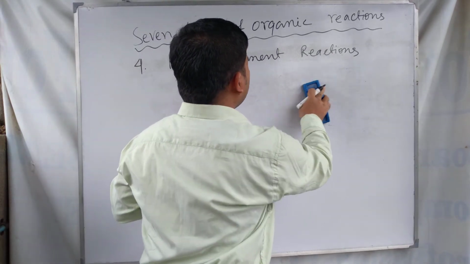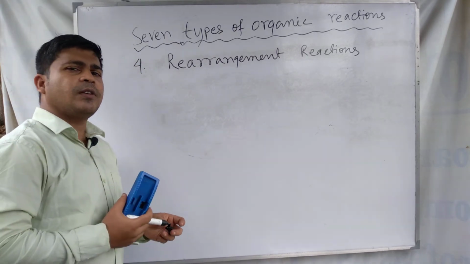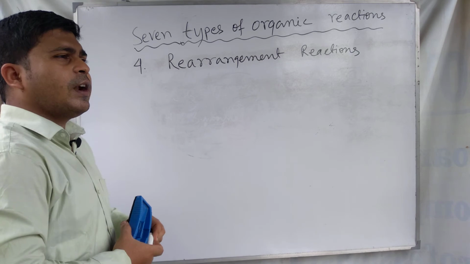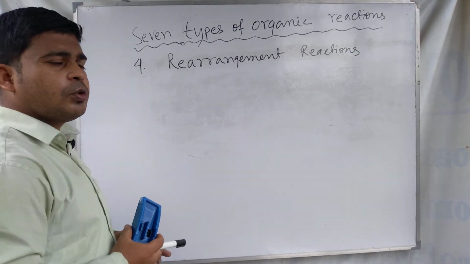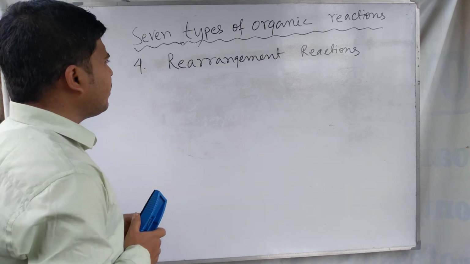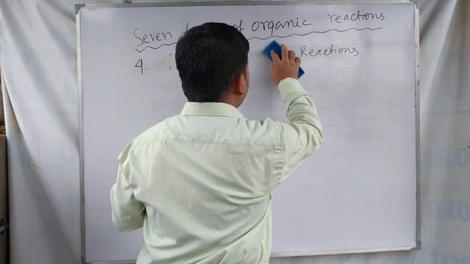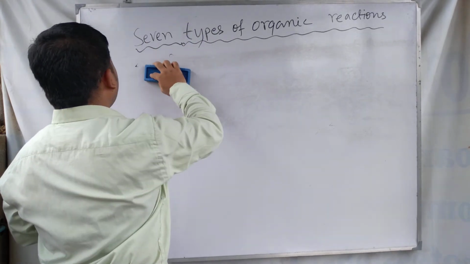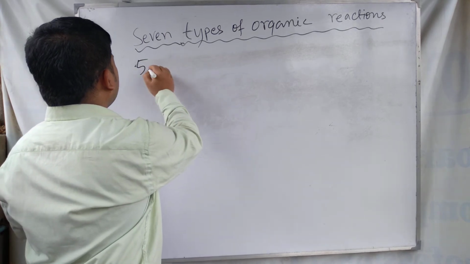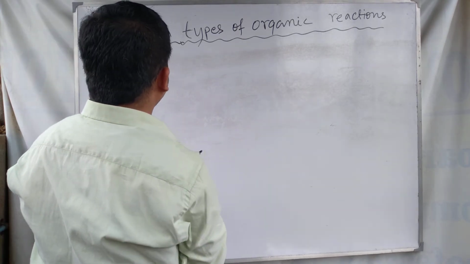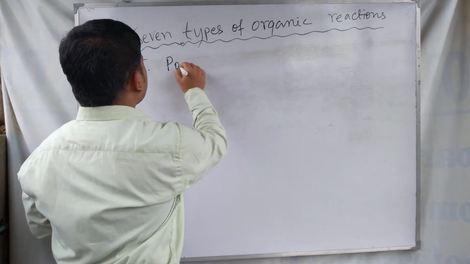There are a number of rearrangement reactions in organic chemistry. We can find the Bergmann rearrangement, the Hofmann rearrangement. We will discuss these rearrangement reactions in a separate video. Next, the type that we discuss is polymerization.